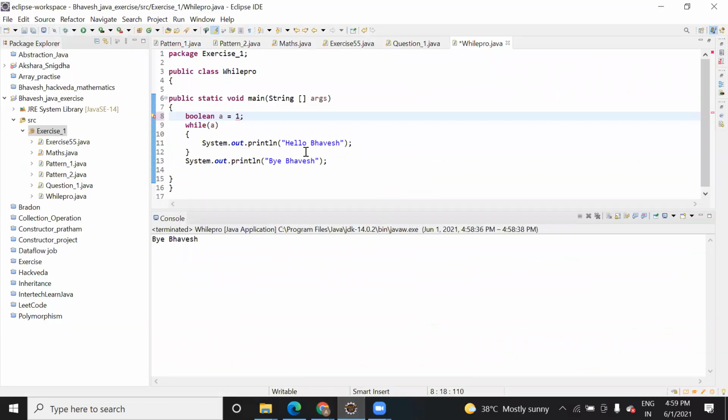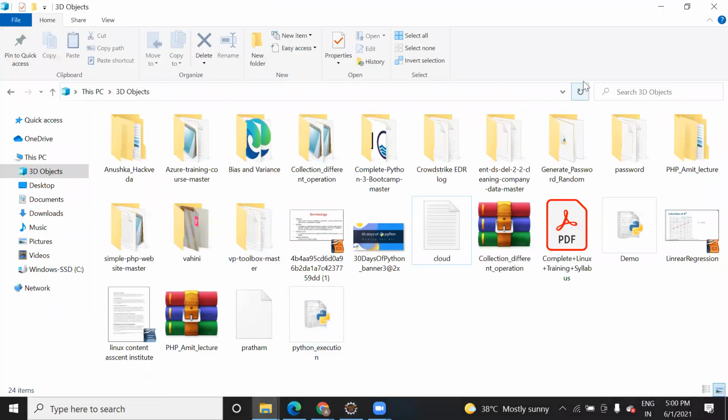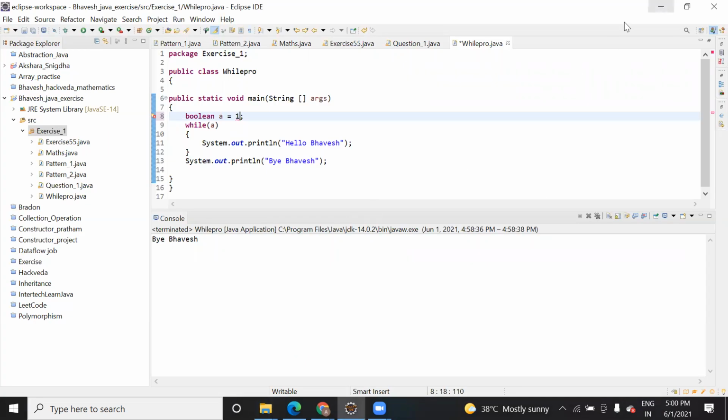You can use 0 and 1 in Python also. Yes, 0 and 1 we can use in Python. That's why I've shown you that. With Boolean, I don't think that works in Java. Let me check it once. Okay, one minute.